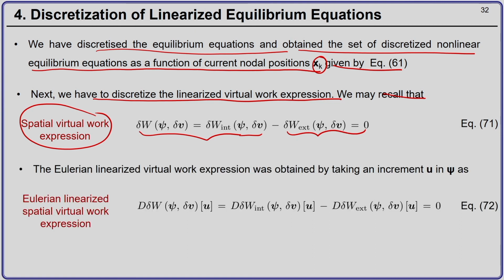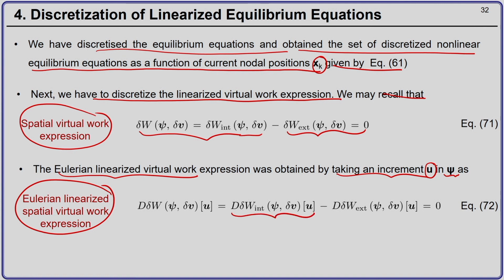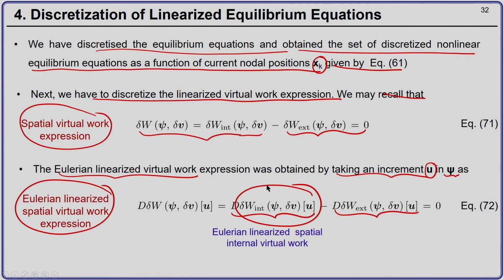The Eulerian linearized virtual work expression was obtained by taking an increment u in the current position psi, and we obtain it as the difference of the linearized internal virtual work expression and the linearized external virtual work expression. So, this term is the Eulerian linearized spatial internal virtual work, and this term is the Eulerian linearized spatial external virtual work.